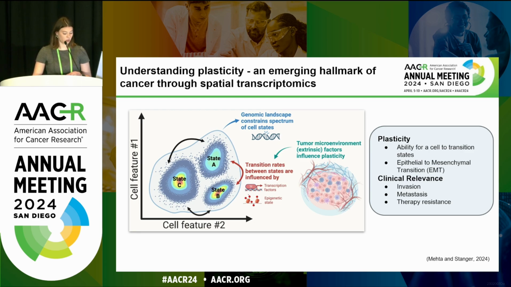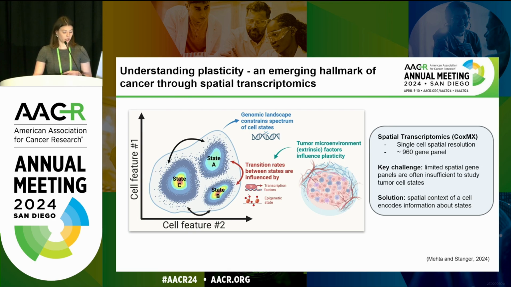To best address this question, we are going to use spatial transcriptomics. We used COSMICS, which is a single molecular imaging technique that captures transcripts at a single cell resolution. One of the key challenges of this type of data is the limited gene panel. In the data we will be discussing today, we only have 960 genes, which is insufficient to use the same clustering approaches that are used in single cell data to resolve fine states, such as our plasticity substates.